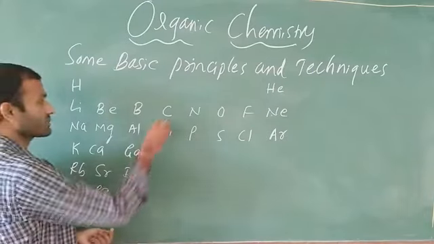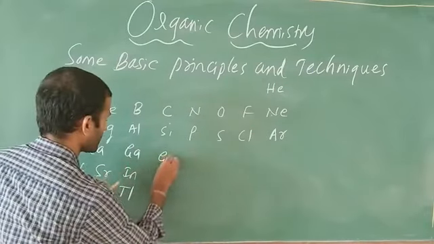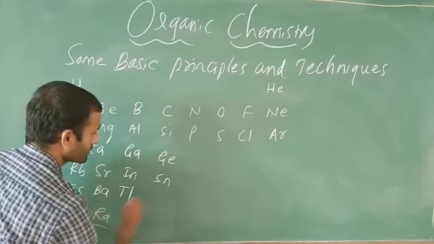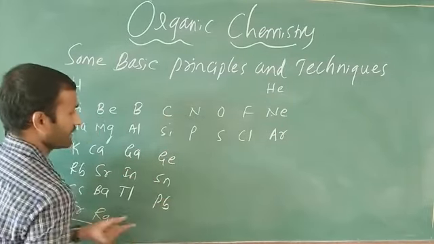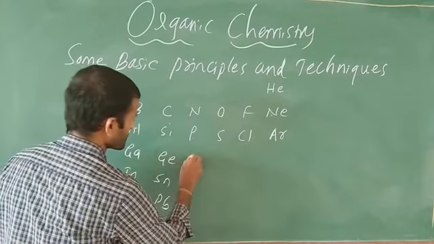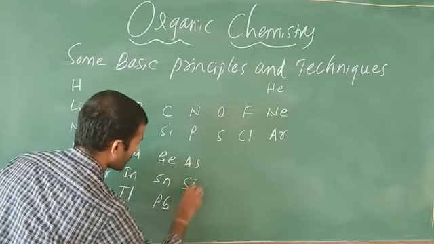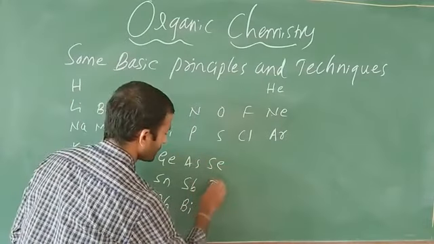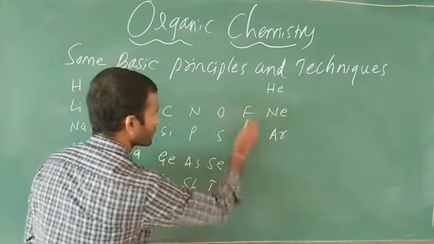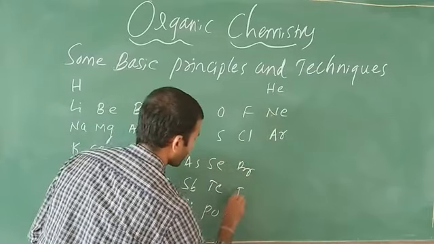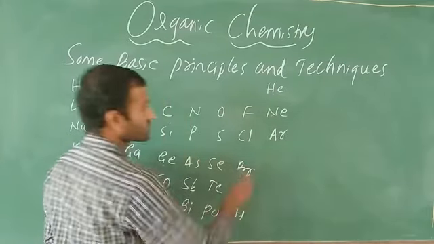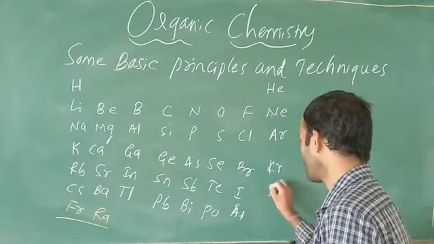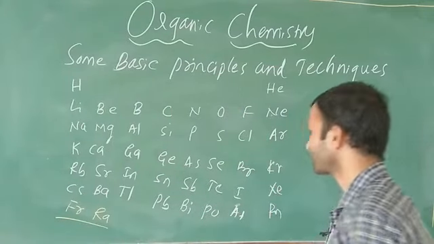Next, under carbon, silicon comes germanium, then tin and lead. Next nitrogen, phosphorus, arsenic, antimony, bismuth. Oxygen, sulfur, selenium, tellurium, polonium. Fluorine, chlorine, bromine, iodine, astatine. Then helium, neon, argon, krypton, xenon, and radon.